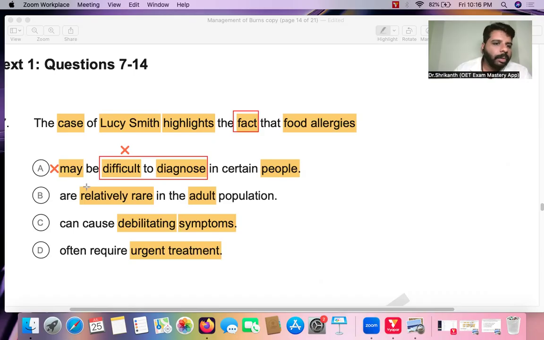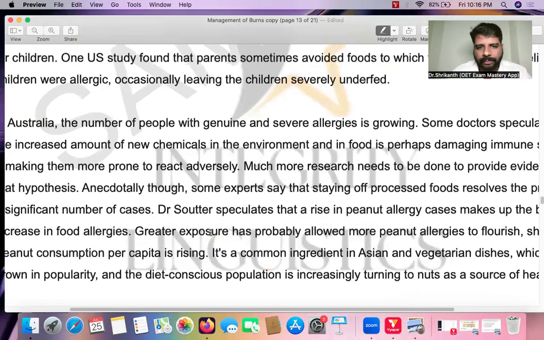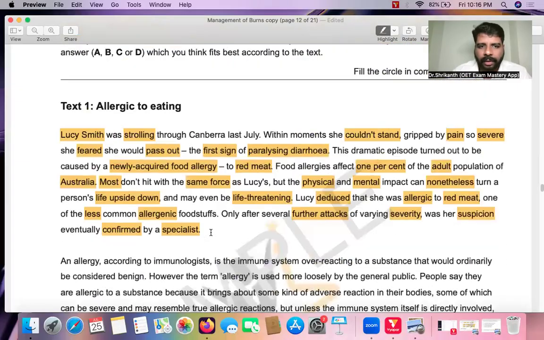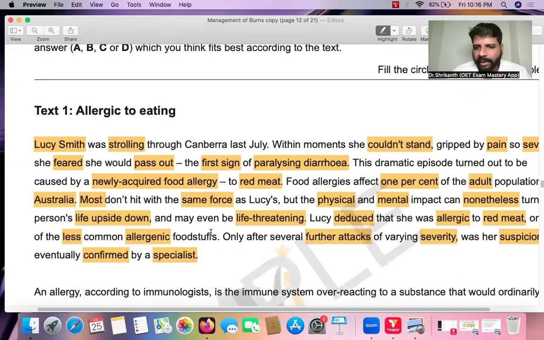Now let's come to answer option B. What is the verb over here? "They are relatively rare in the adult population." Is this mentioned? To a certain extent, not 100% mentioned, but like 95% of it is mentioned. Let's go to the first paragraph. What is the writer telling us?